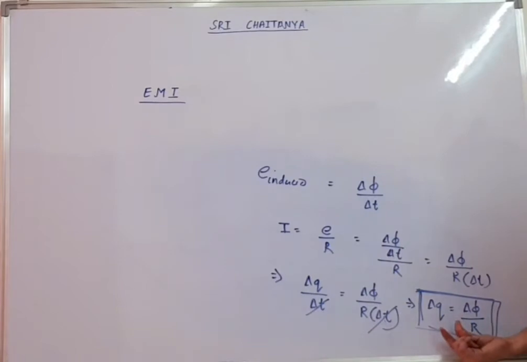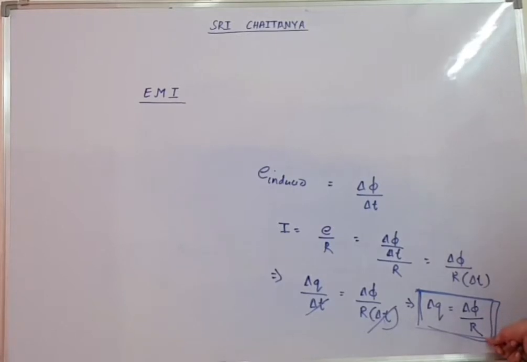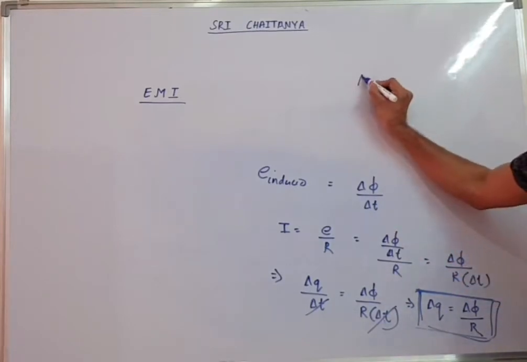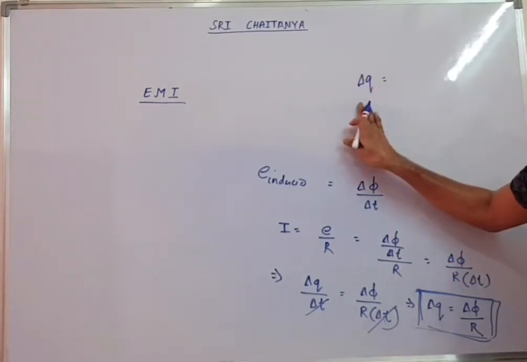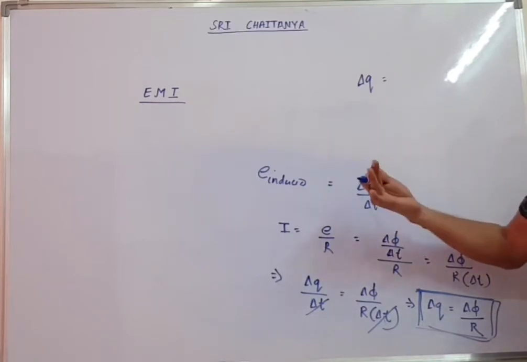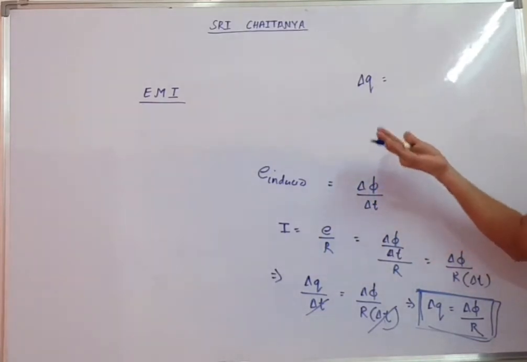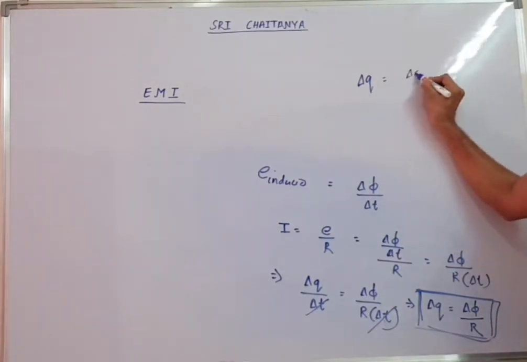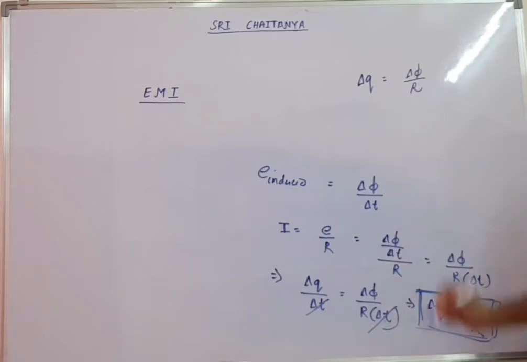Charge flowing in the circuit will be delta phi by R. Delta phi is the change in the flux upon resistance. What is R? Resistance. Questions are asked from here. So what relation did we get here? Charge flowing in the circuit, delta Q. If flux changes, EMF will come. If EMF comes, current will flow. So current flowing means charge will flow. So charge flowing in the circuit, delta Q, will be equal to delta phi by R.